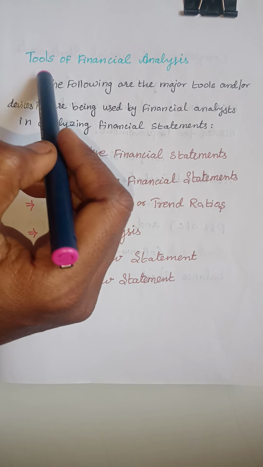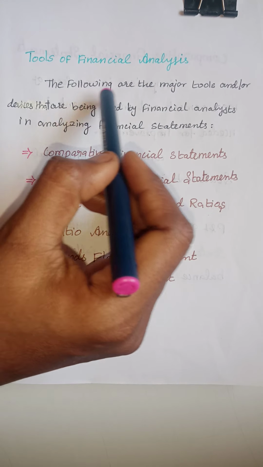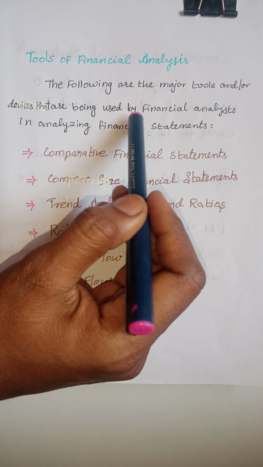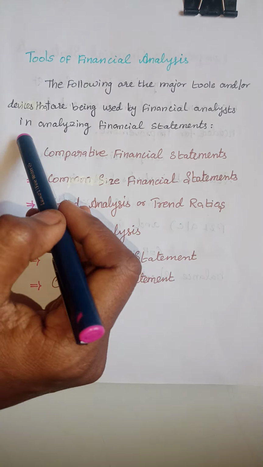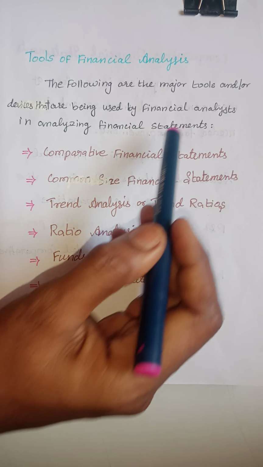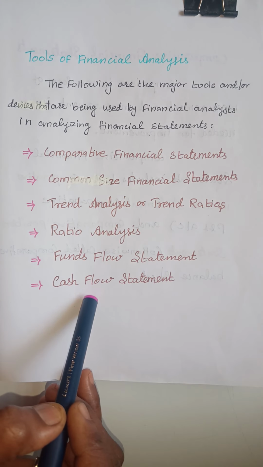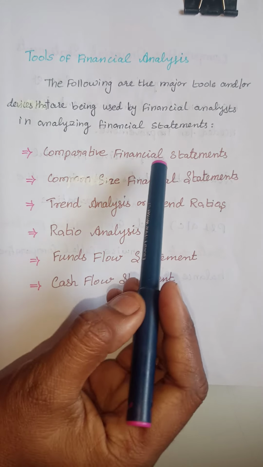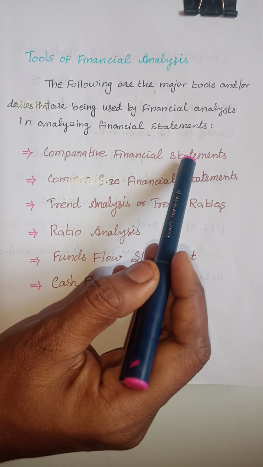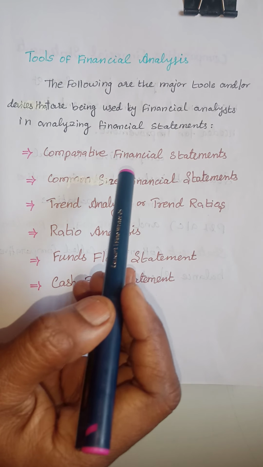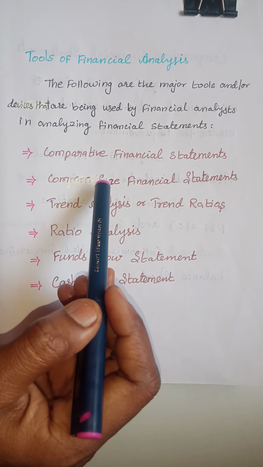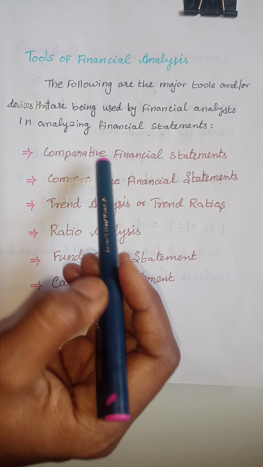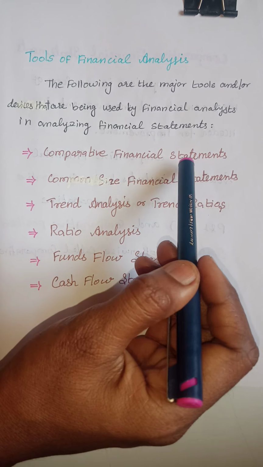Next one is tools of financial analysis. The following are the major tools or devices used by financial analysts in analyzing financial statements. These are the tools and techniques used for financial analysis. First one is comparative financial statements. This statement compares the previous year and the current year to see what is going on for the future or next year. It is the comparative financial statements.